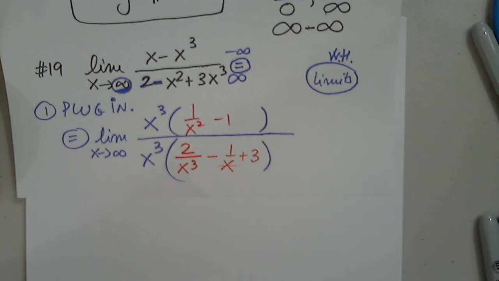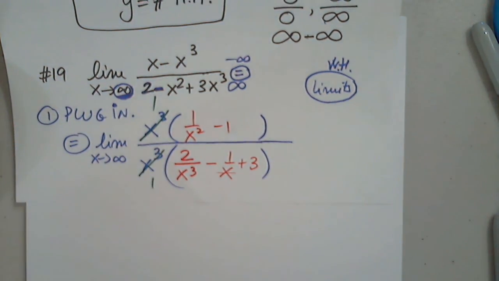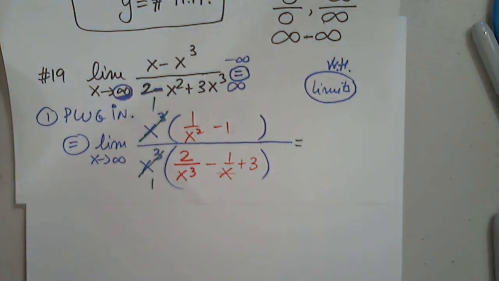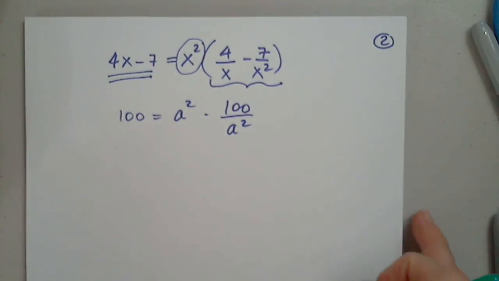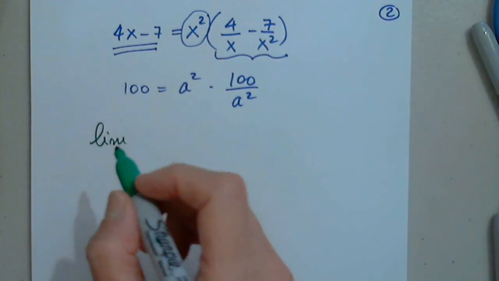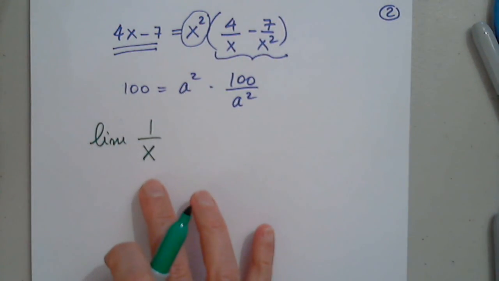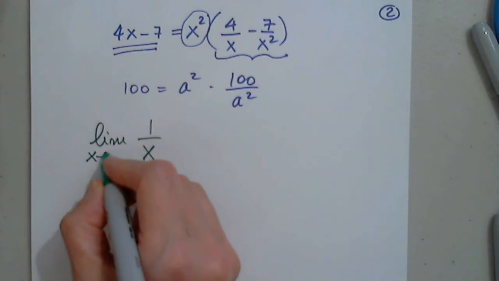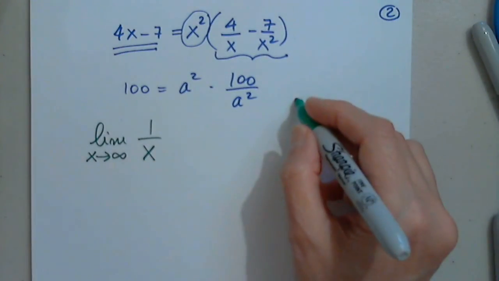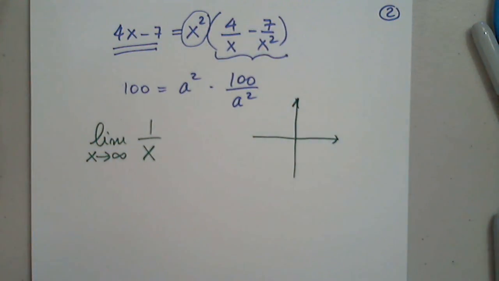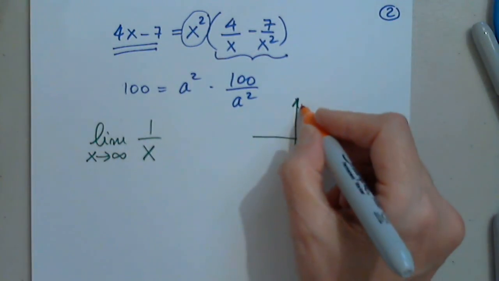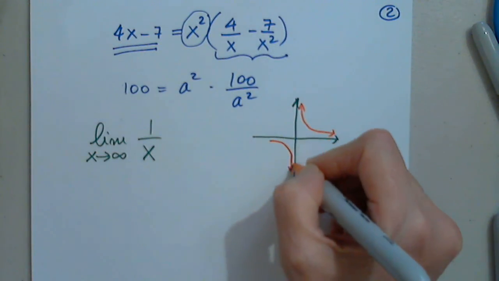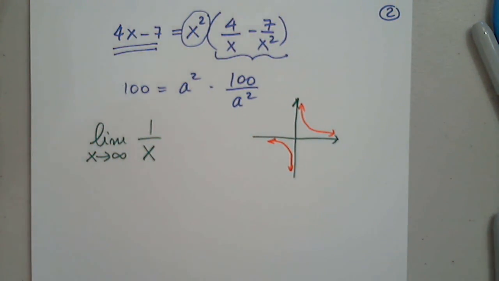Okay, what do you think I'm going to do next? We cancel out x cubed. Of course, absolutely. And now let's analyze what happens next. Stop, because I need to explain one more thing. We did look at the graph of 1 over x. And now I would like to determine this. So let me refresh your memory. This should be very vivid in our memory, so we don't have to do this again.